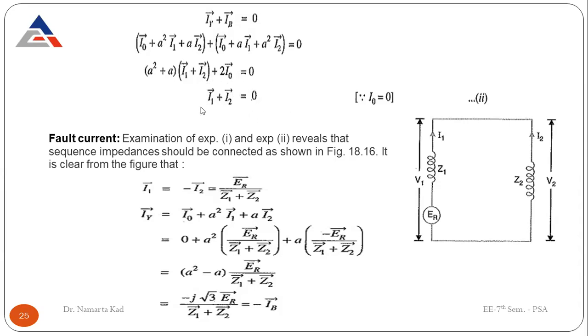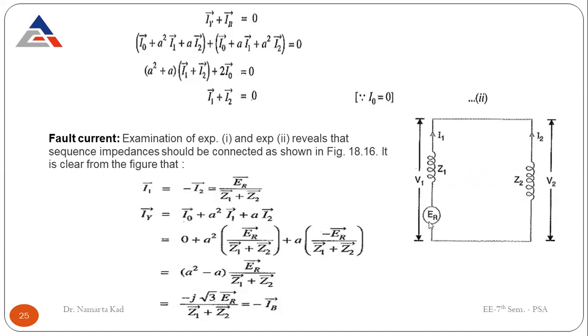And from this relation, the type of the network is observed. The network will appear like the Z1 and Z2 arranged like this. Here is the current I1 in Z1, and here is the current I2 in Z2. The voltage across Z2 is V2 and the voltage across this is V1.